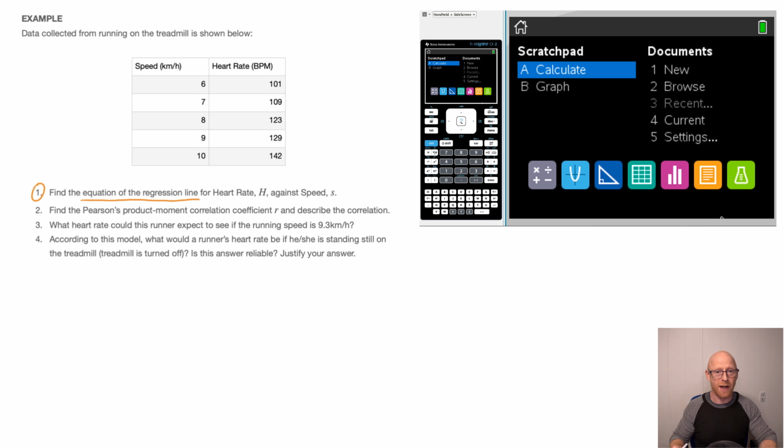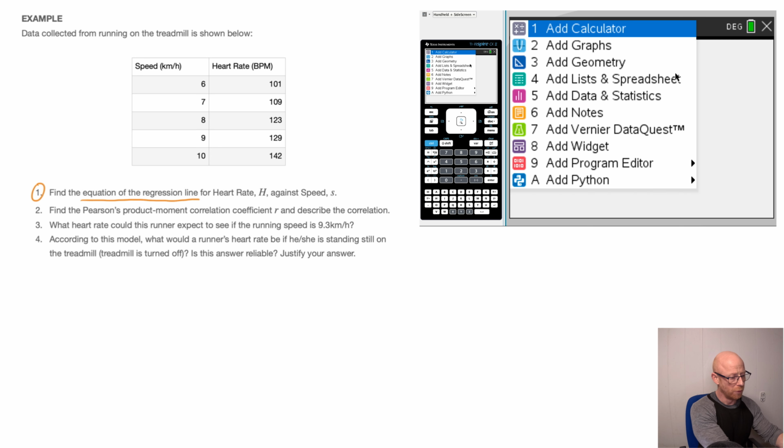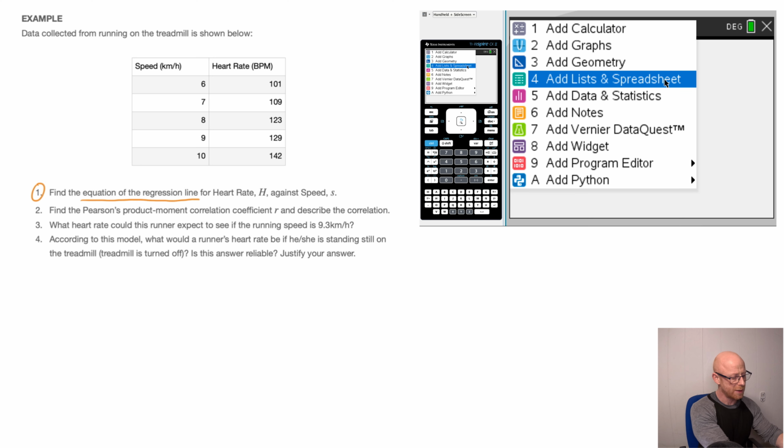Well, to do that with our TI-Nspire, as you can see, I'm on the home screen page here. And so if you're not on this page by default, go ahead and click on the home button, which is the on button on your calculator. Once you're there, we're going to create a new document. And to do that, we can either use the right-hand column here and click on New, and alternatively, since what we're about to do is create a spreadsheet, we could also click on the spreadsheet icon that you see right at the bottom of the calculator screen here. But I'll go ahead and click on New. Then to create a spreadsheet, I select the 4th option, Add Lists and Spreadsheet, so I click on that.